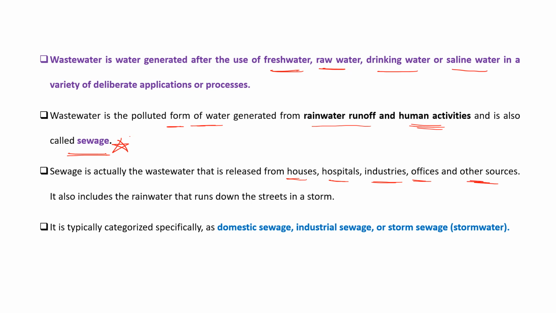Okay, so wastewater is categorized in many categories like domestic sewage or domestic wastewater that is released from or discharged from the houses, industrial sewage released from or discharged from the industries, and storm sewage or storm water that is due to the runoff of the rainwater.